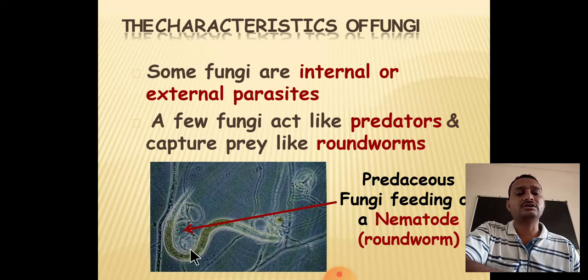The nematode can't escape from such complex mycelium structures, and it gets killed by enzymes secreted from the mycelium structure. It gets killed and decomposed easily, and the fungus absorbs the nutrients. They are called predator-like fungi, or predaceous fungi. They feed on different types of animals. First of all they kill, then they decompose and absorb the nutrients present inside the animal body. These are called predator fungi.